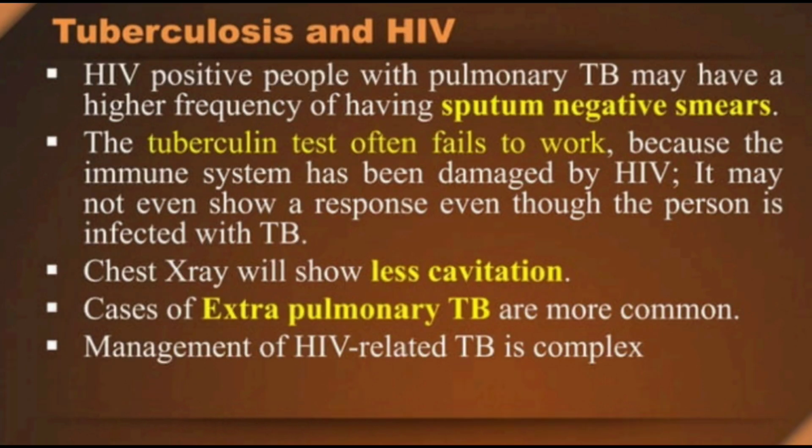Tuberculosis and HIV. HIV positive people with pulmonary TB may have a higher frequency of sputum smear negativity. The tuberculin test often fails to work because the immune system has been damaged by HIV. It may not even show a response even though the person is infected with TB. Chest X-ray will show less cavitation. Cases of extrapulmonary TB are most common. Management of HIV related TB is complex.